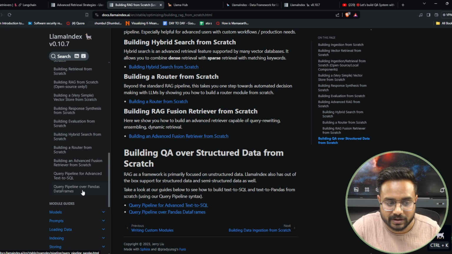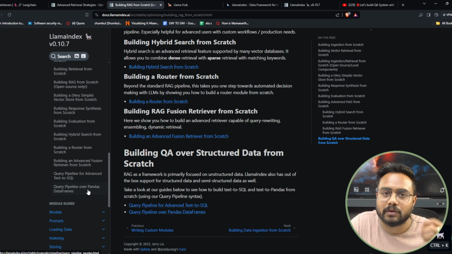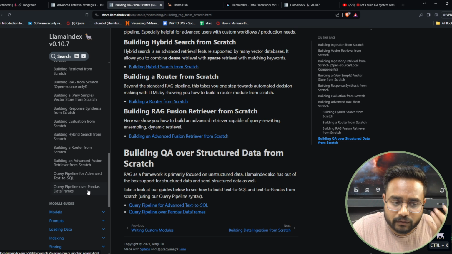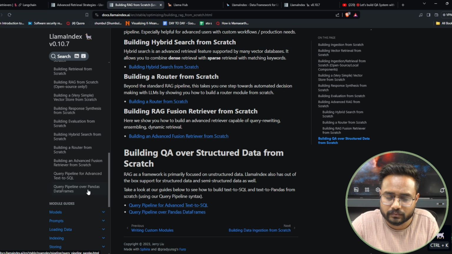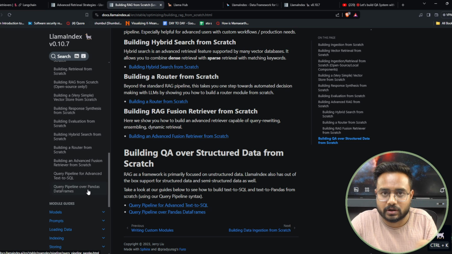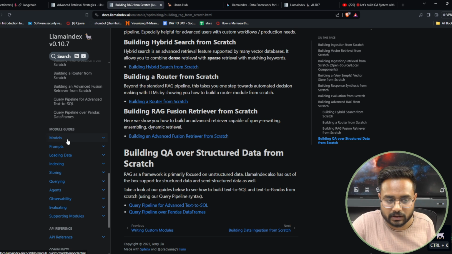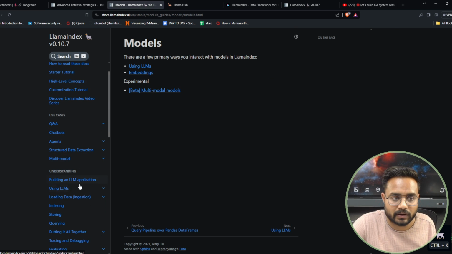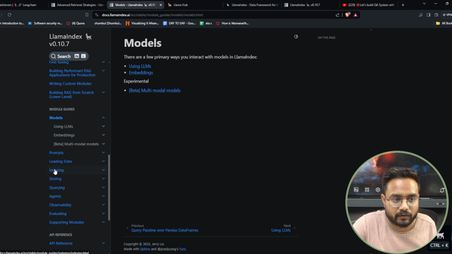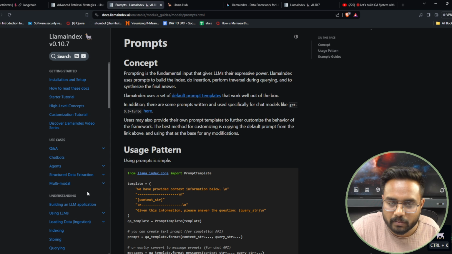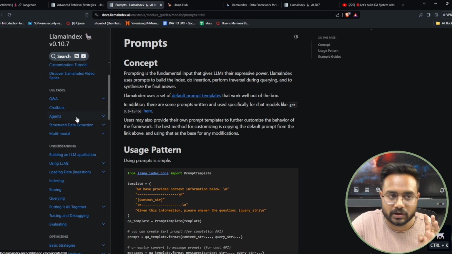Text to SQL, and you can even query different types of data, structured data or unstructured data or semi-structured data, any type of data over here. It also gives you different models, and also prompting, loading data, indexing, but not up to the mark. But for the retrieval and for the searching, it is very good.